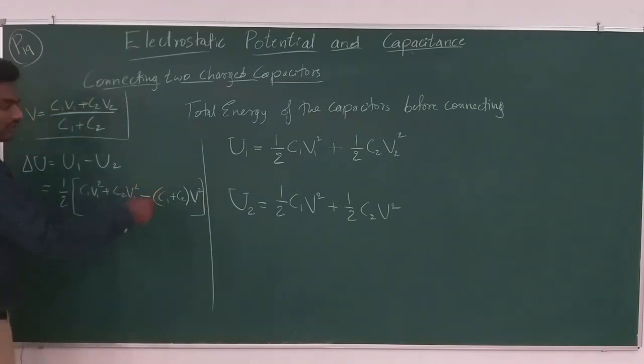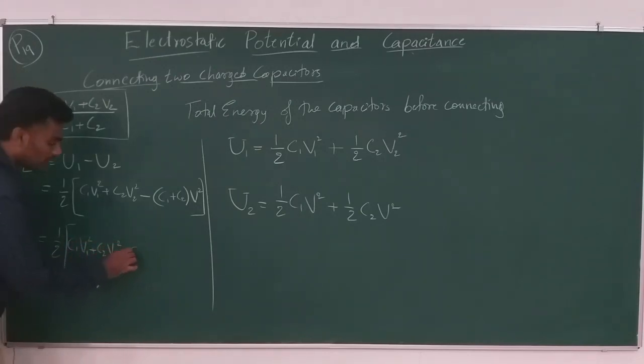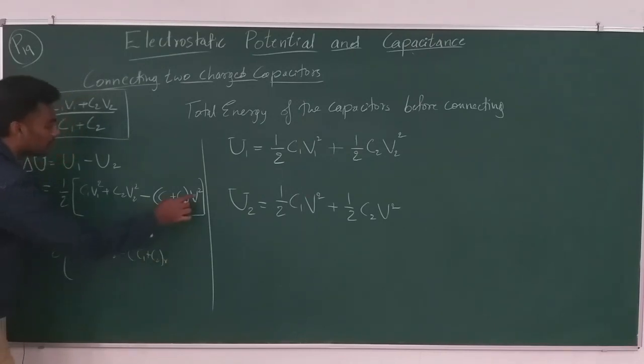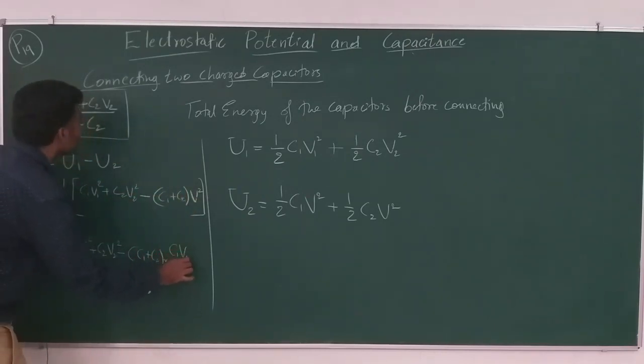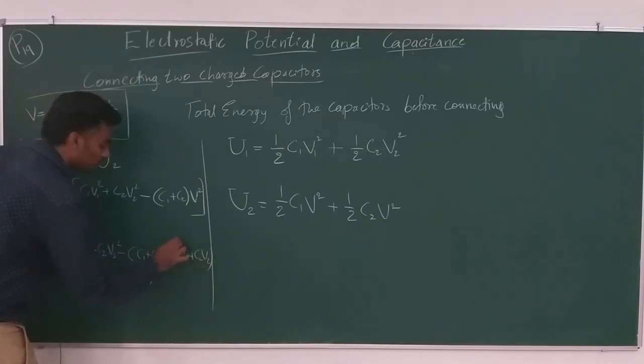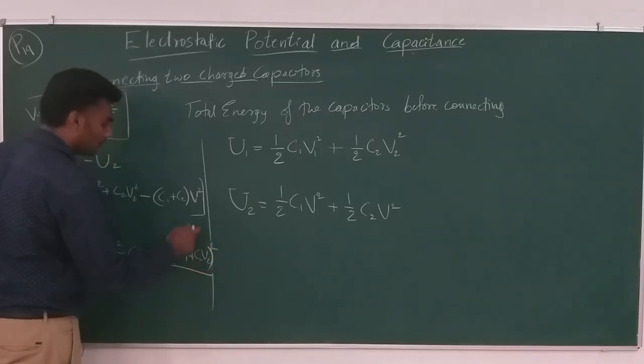Doing these steps takes 3-4 more steps, so let me substitute it: C1 V1 squared plus C2 V2 squared minus C1 plus C2 times V squared, where V is C1 V1 plus C2 V2 over C1 plus C2.